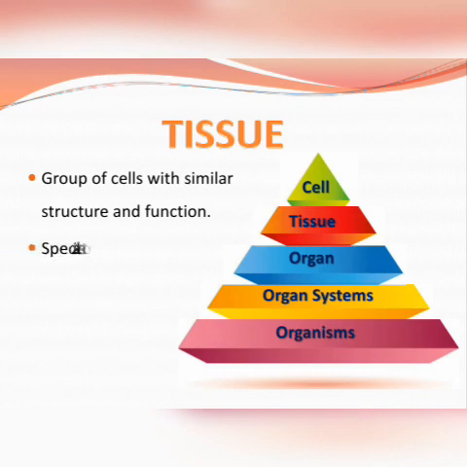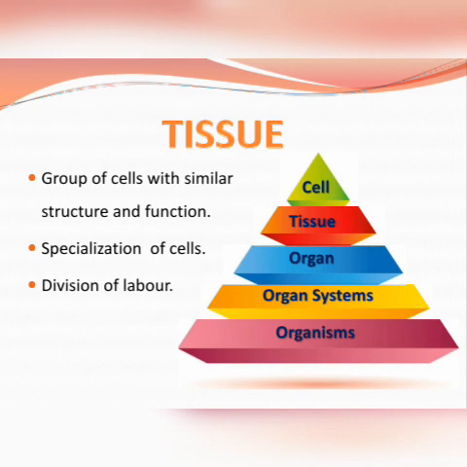In tissue we see specialization of cells. Now this specialization is due to differentiation of cells. Differentiation on the basis of size, structure and function. Next is that we see division of labor in tissue, which means that different components of the body take up different functions.